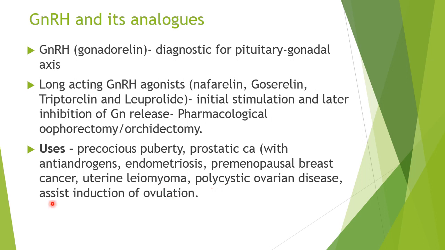These drugs are also used to assist induction of ovulation, as we have seen earlier. They are used in combination with the gonadotropins so as to control the ovulation.